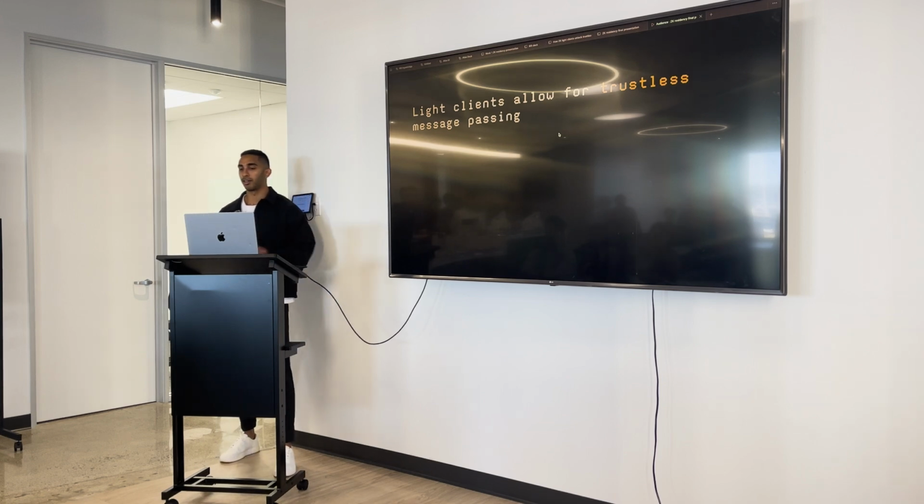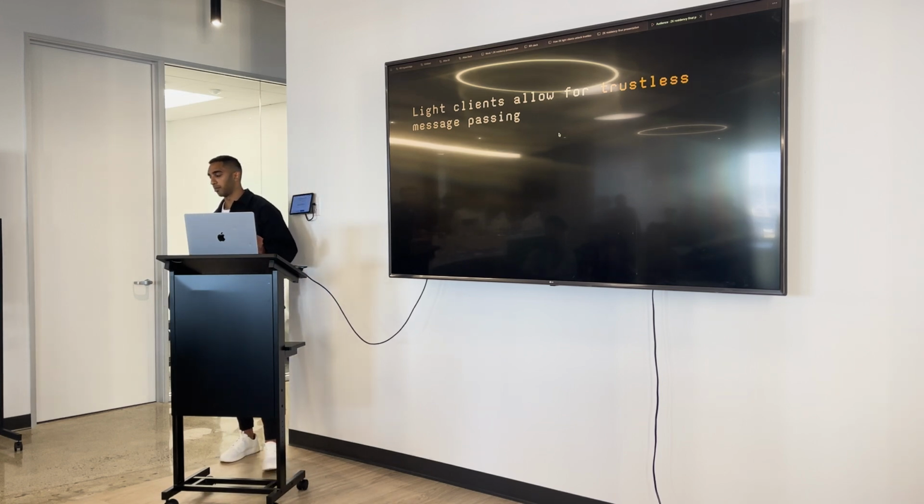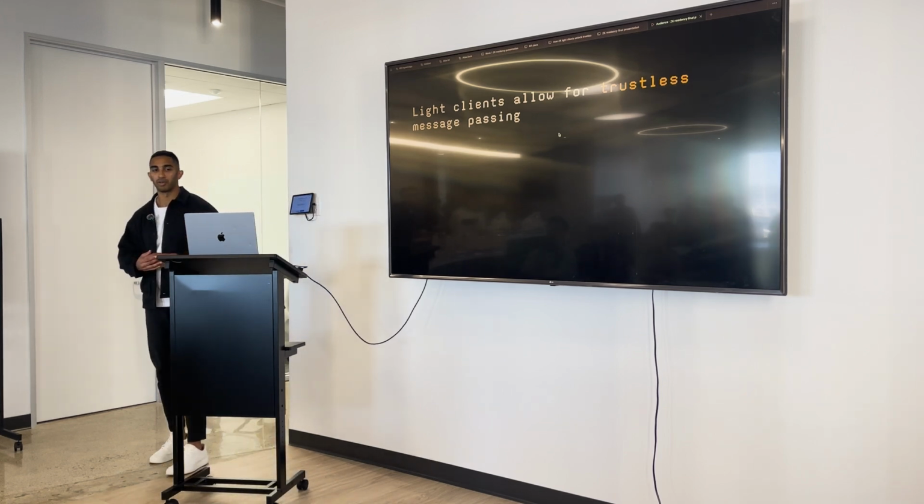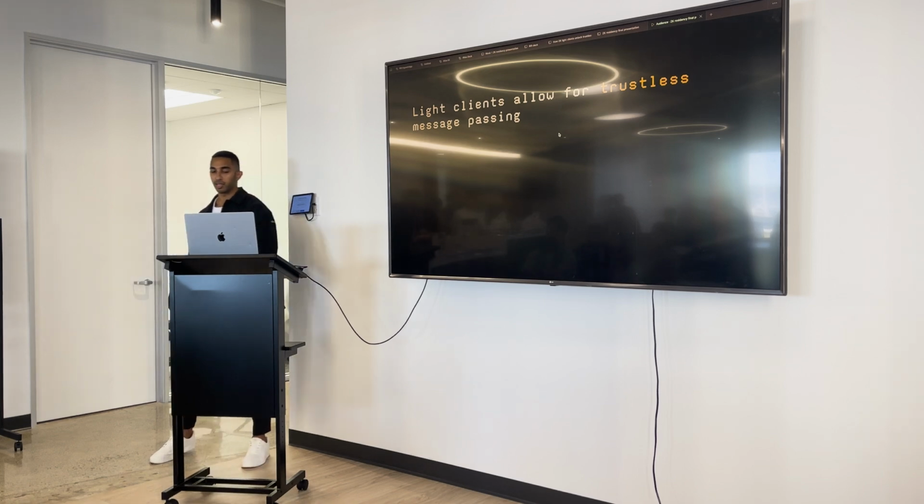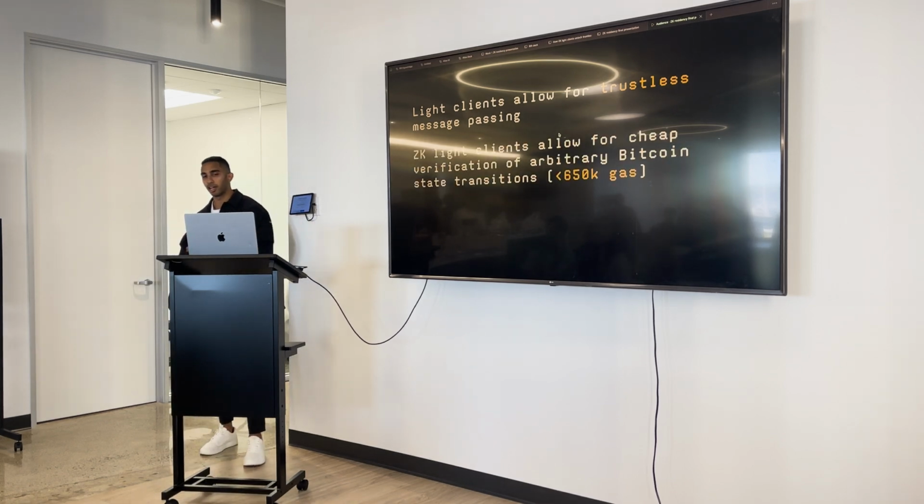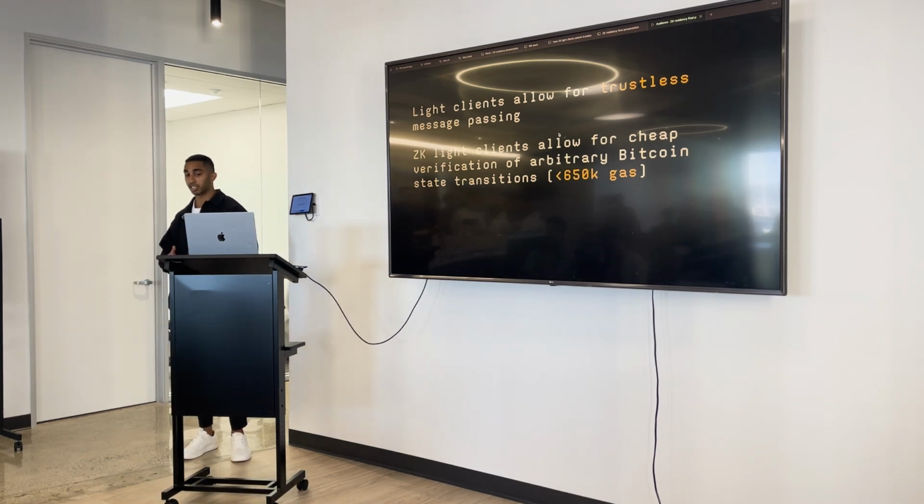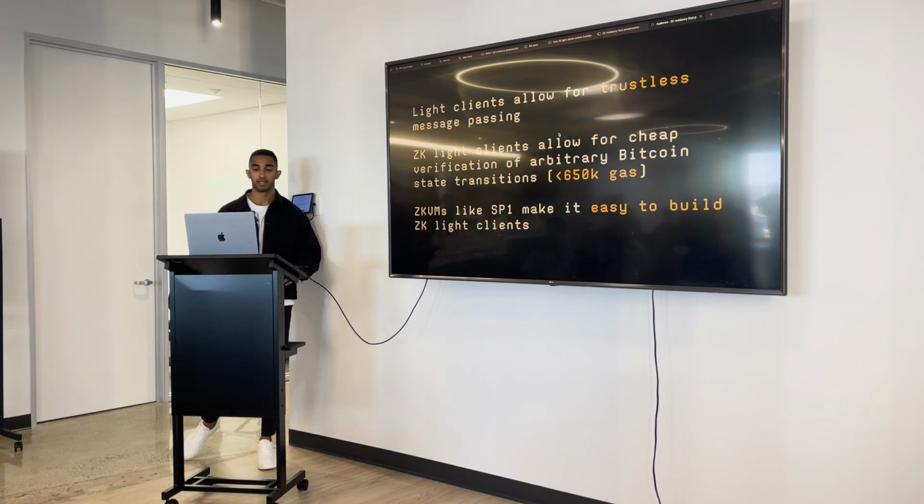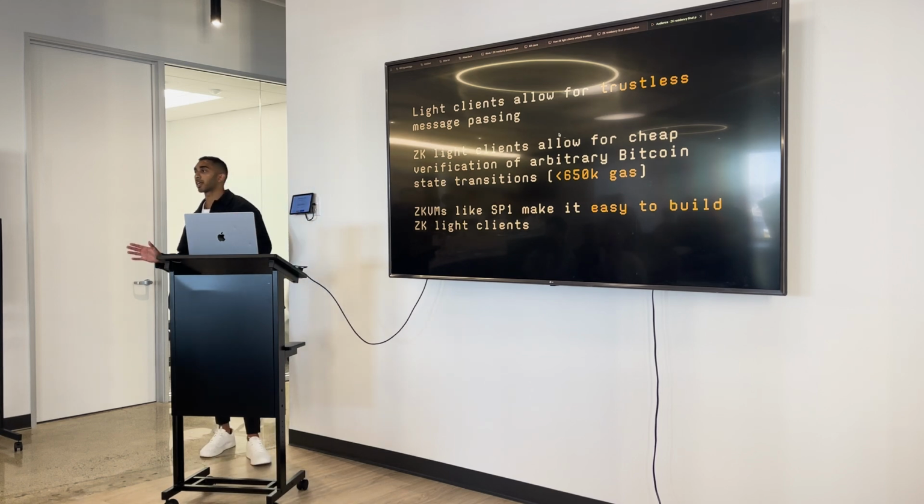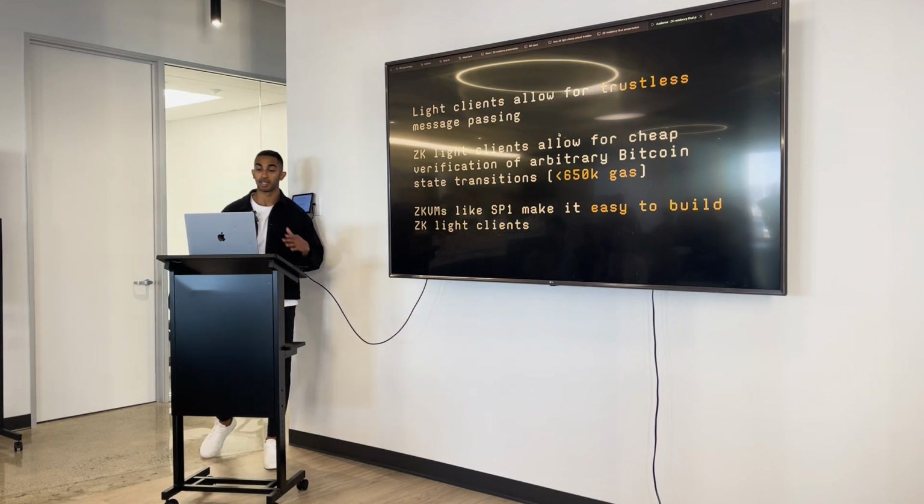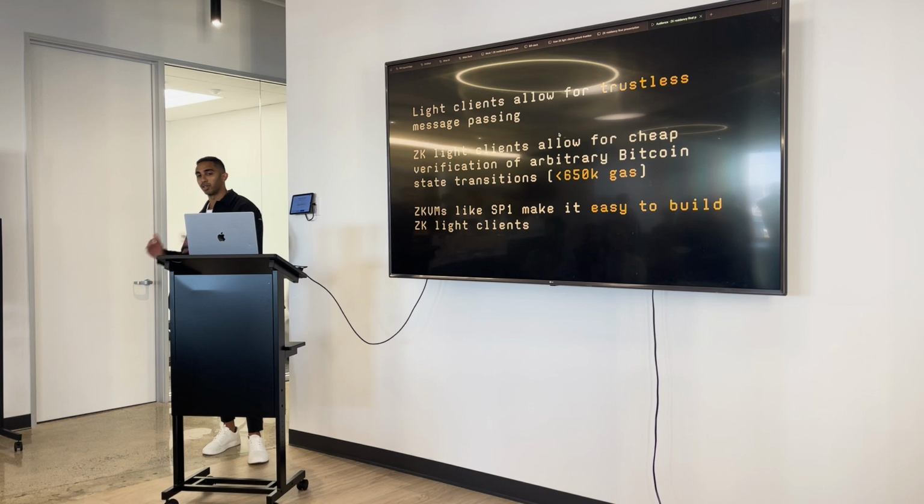Light clients are the obvious solution for message passing, but they're very expensive if you do all the computations on chain. But ZK light clients are really exciting because they allow for arbitrary Bitcoin state transition verification on Ethereum for less than 650K gas. And this has been theoretically possible, but now that we have ZK VMs like SP1, it makes it really easy to actually build these and put these into production.